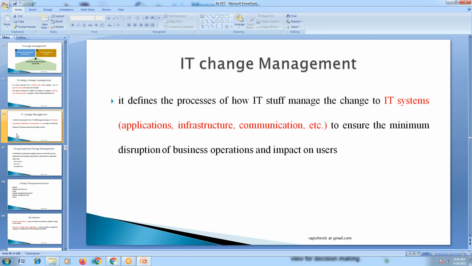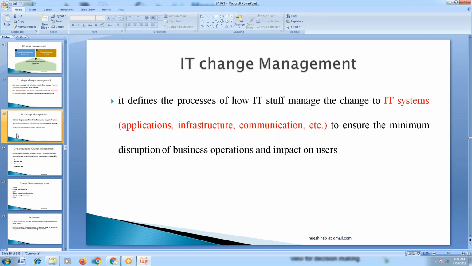So risk management has to be done in order to understand the importance and the effective impact of changes that happen in the organization. So the tool used for IT change management is the risk management tool. Am I right to say that? Yeah, we do risk analysis and management.